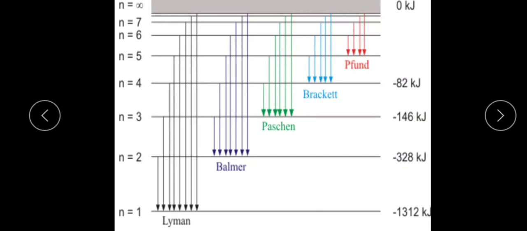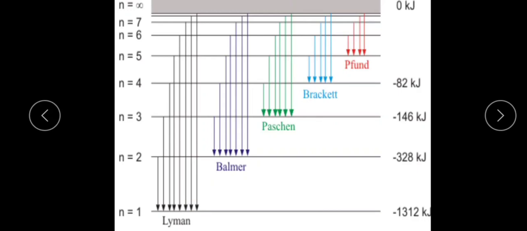Here de-excitation takes place from a higher orbit, which we take as n2, to the first orbit, which we take as n1. So de-excitation takes place from n2 to first, 3 to first, 4 to first, 5 to first, 6 to first.